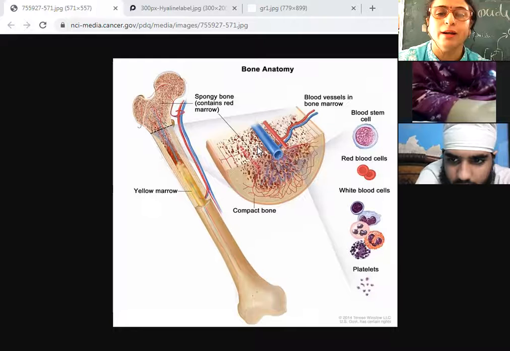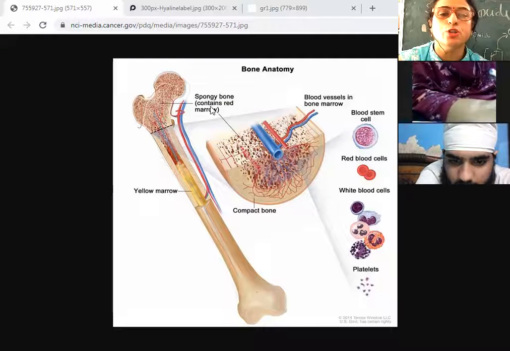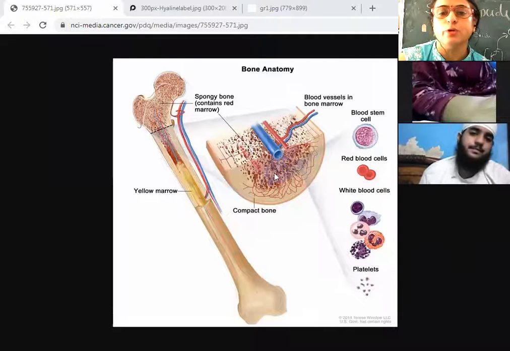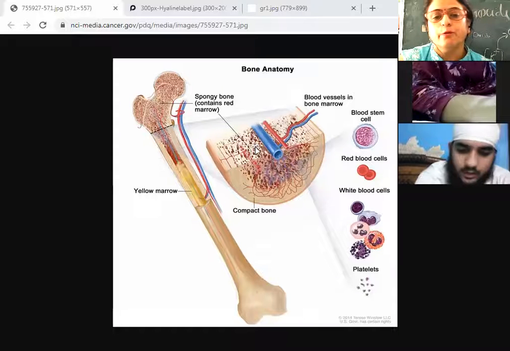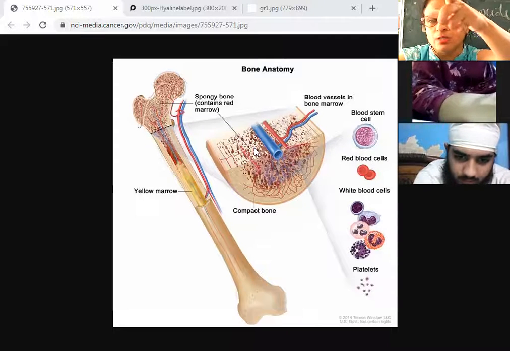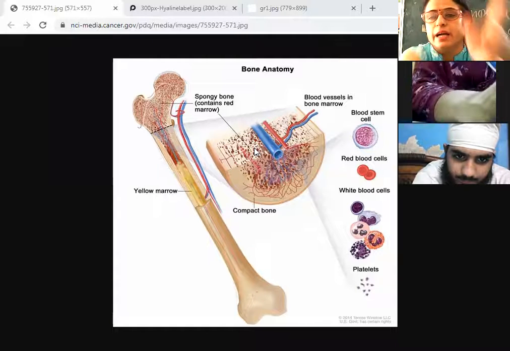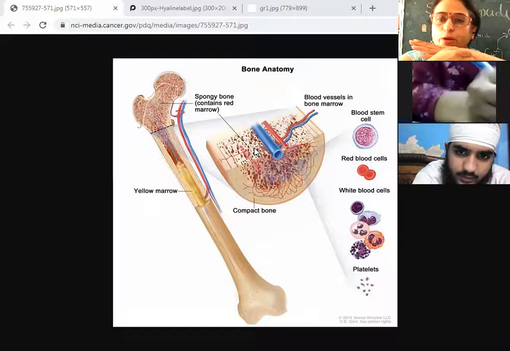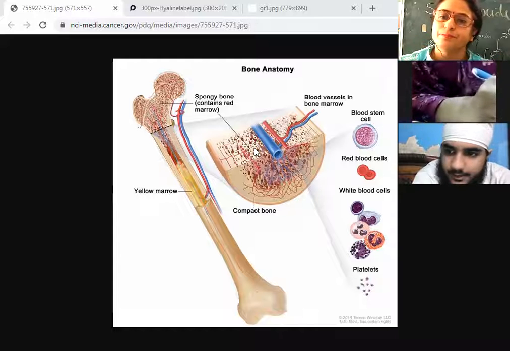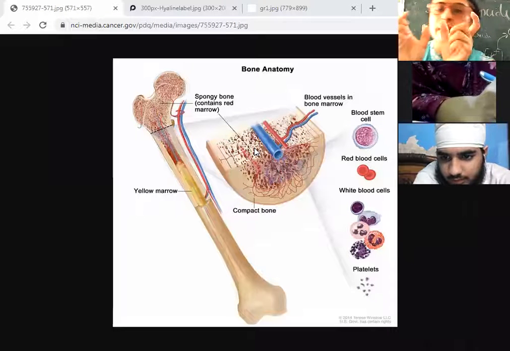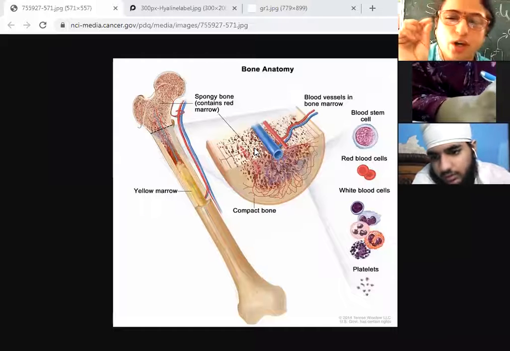What is that called? Spongy bone. You can see from the diagram that within the long bones they are hollow, but it does not mean that they are empty. They contain bone marrow.